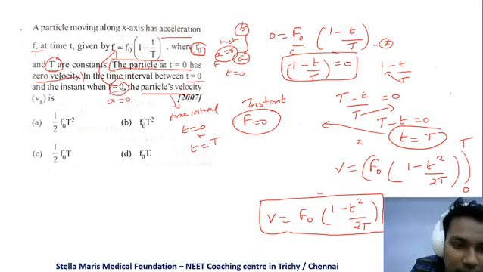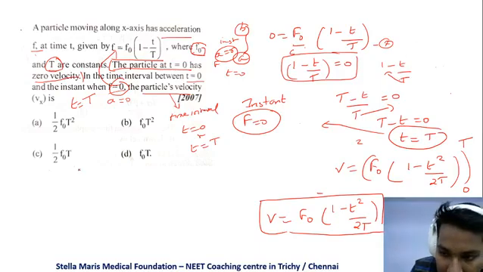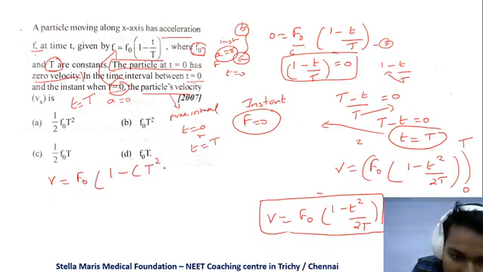When f becomes 0, then small t, that instant, becomes capital T. So we are going to calculate this. We can straight away calculate it: when you apply the limit, v is equal to f naught into 1 minus, in the place of t I'm going to write capital T squared minus 0 squared by 2t.